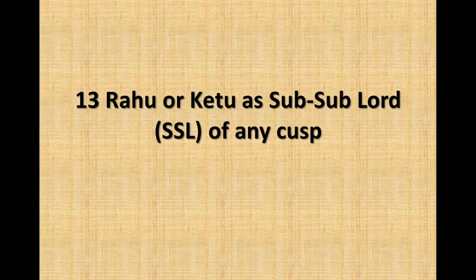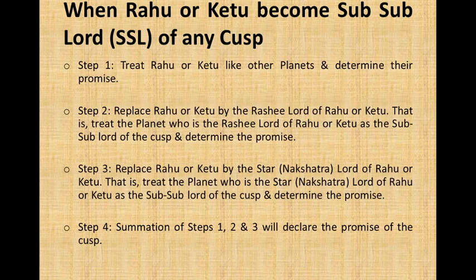In this video, we'll study Rahu or Ketu as sub-lord of a cusp. When Rahu or Ketu becomes sub-lord of a cusp, step 1 is to treat Rahu or Ketu like other planets and determine their promise. Step 2 is to replace Rahu or Ketu by the Rashi lord of Rahu or Ketu, that is, treat the planet who is the Rashi lord of Rahu or Ketu as the sub-lord of the cusp